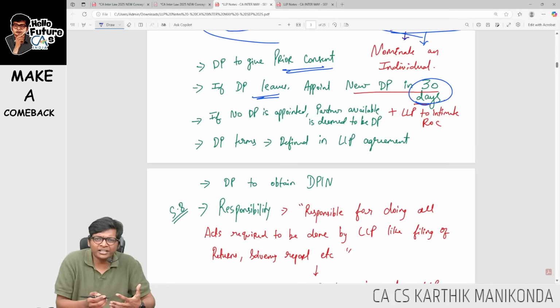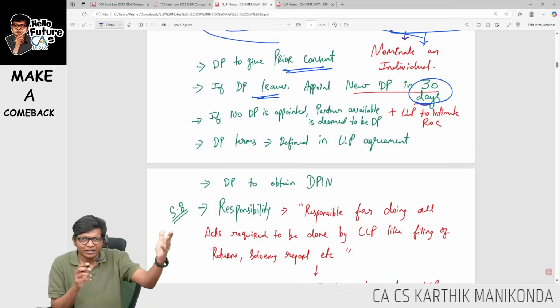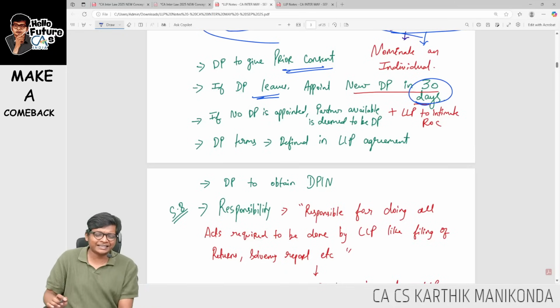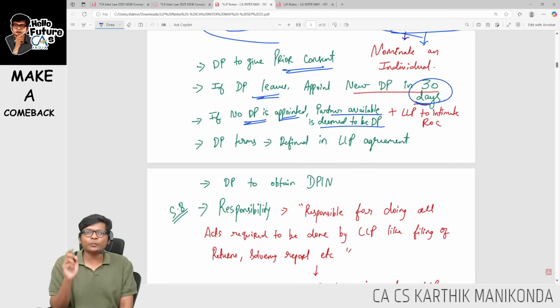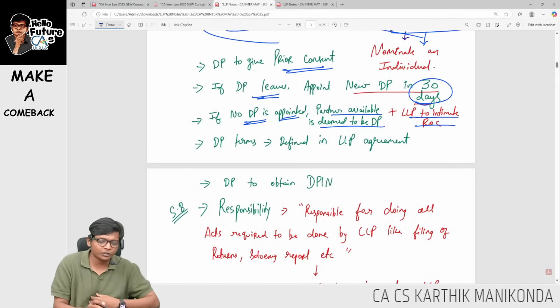Okay, next, that's how life is. If somebody leaves in your life, what do you have to do? Find somebody else, find a partner in 30 days, guys. The Act says if no DP is appointed, then whichever partners are available are deemed to be designated partners. The LLP has to intimate the ROC also within 30 days after you appoint the new DP.